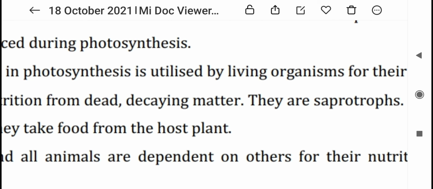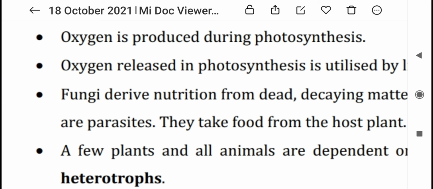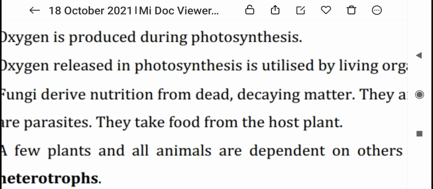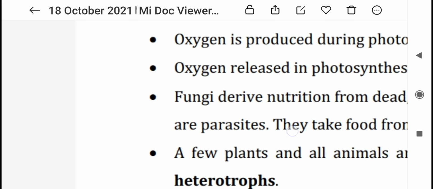They get the nutrition from dead and decaying animals. Parasites take food from the host plants.